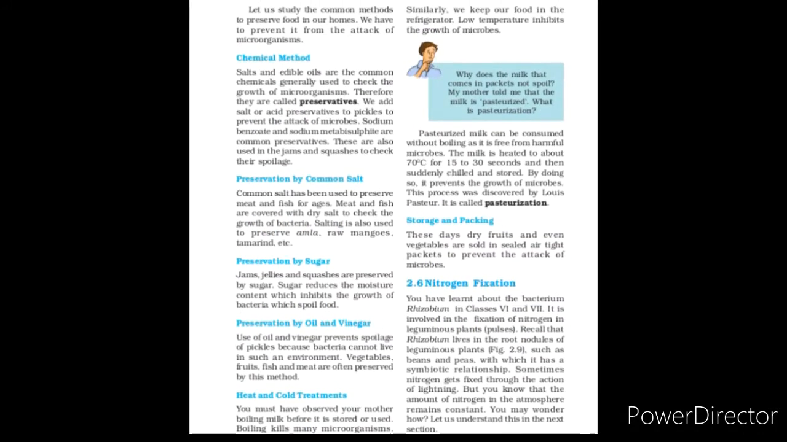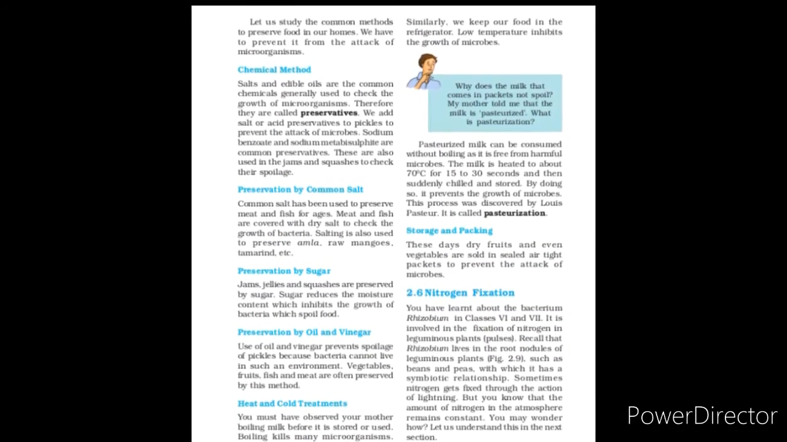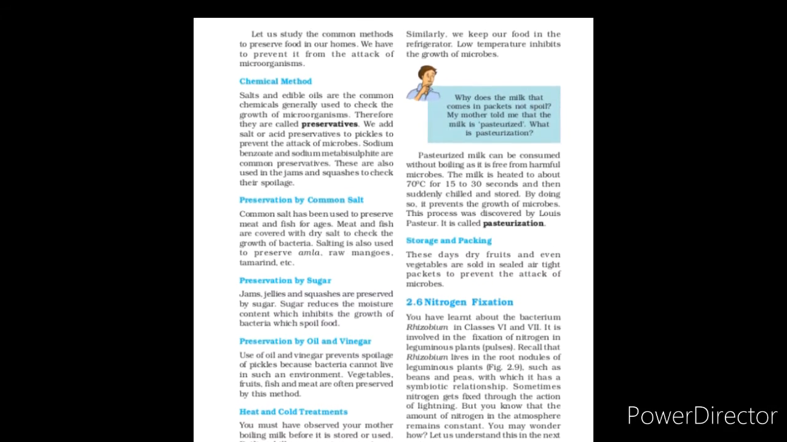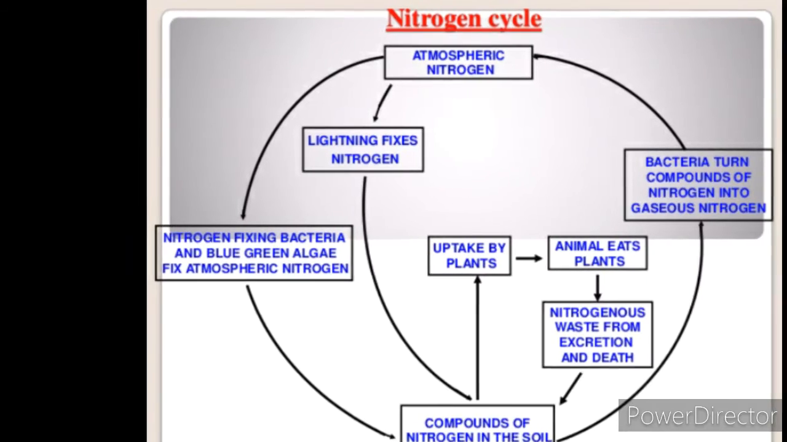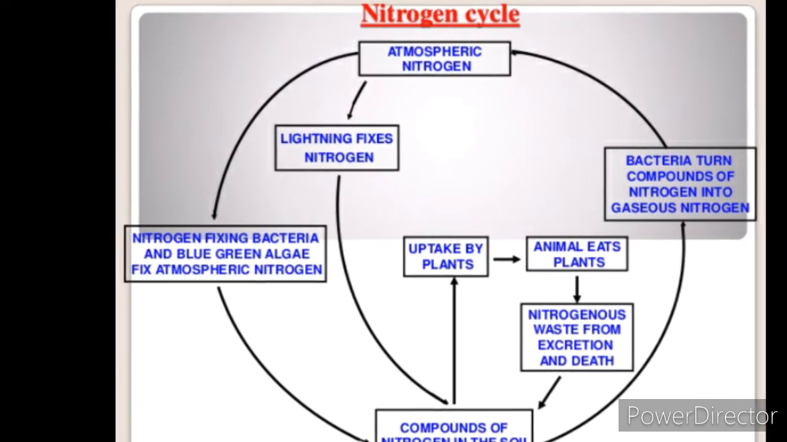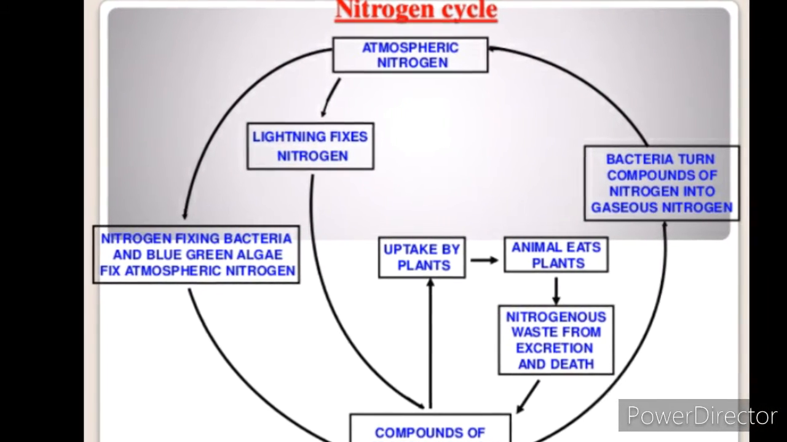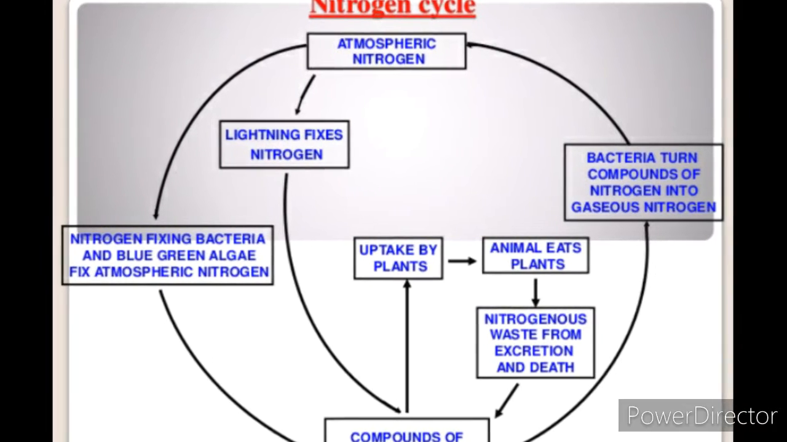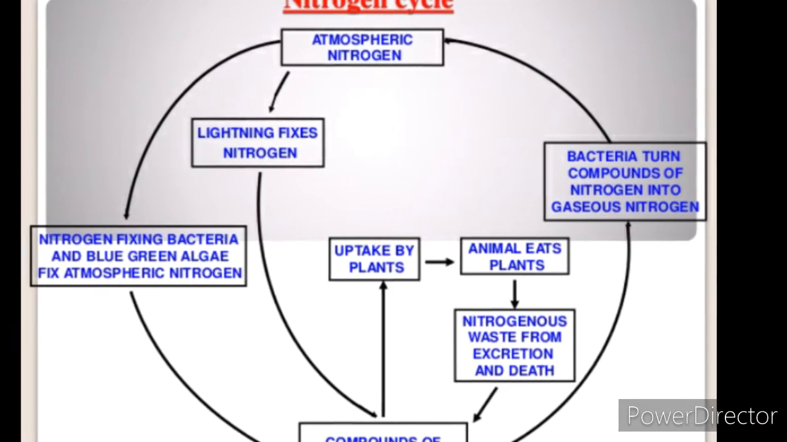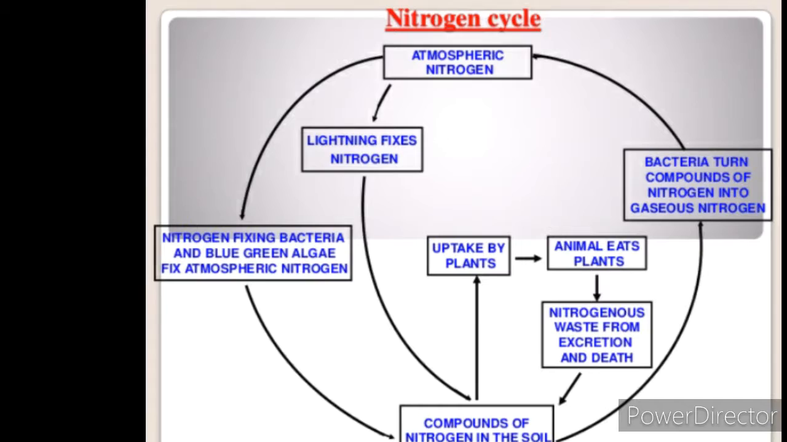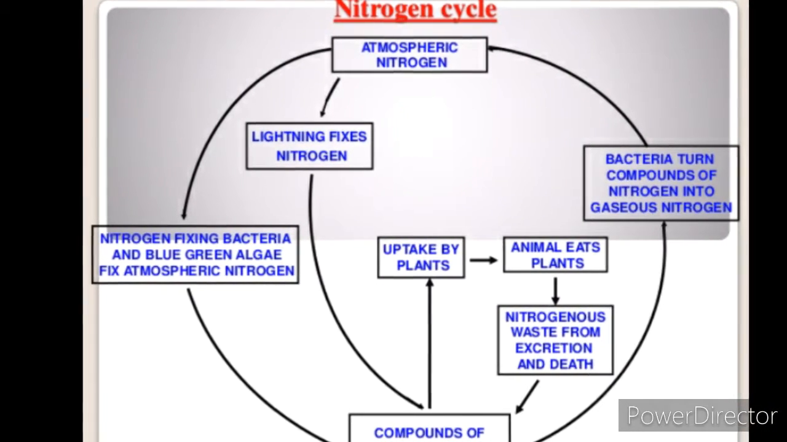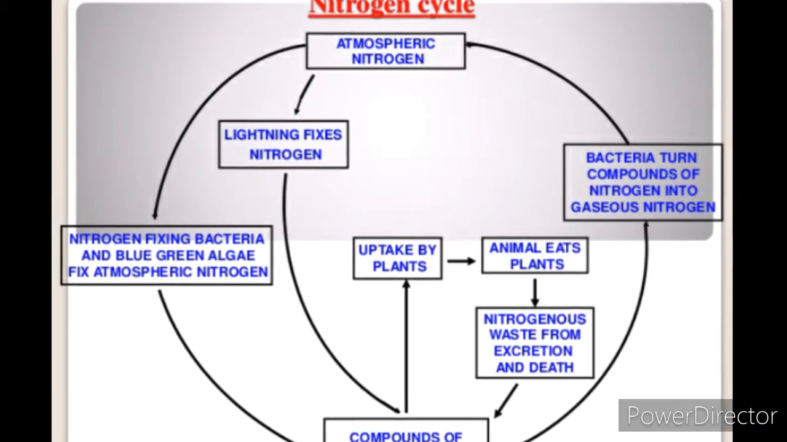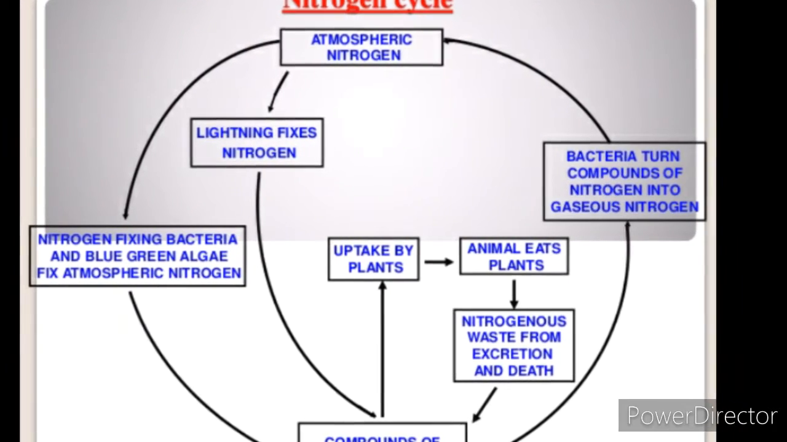Moving on, nitrogen cycle. Our atmosphere has 78% of the nitrogen gas. Nitrogen is one of the essential constituents of all living organisms as part of proteins, chlorophyll, nucleic acid and vitamins. The atmospheric nitrogen cannot be taken directly by plants and animals. Certain bacteria and blue-green algae present in the soil fix nitrogen from the atmosphere and convert it into compounds of nitrogen.